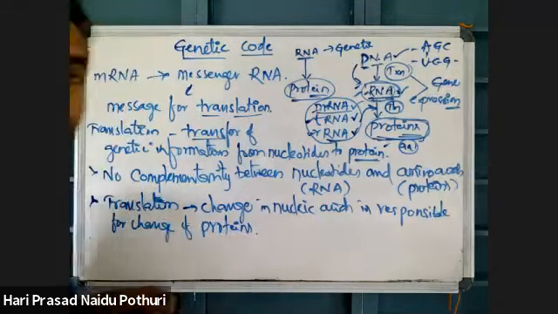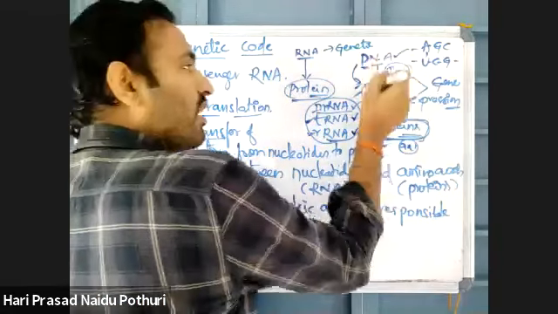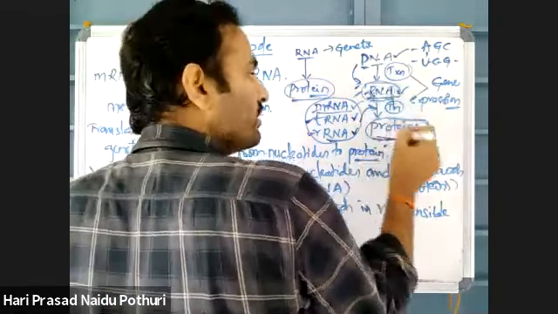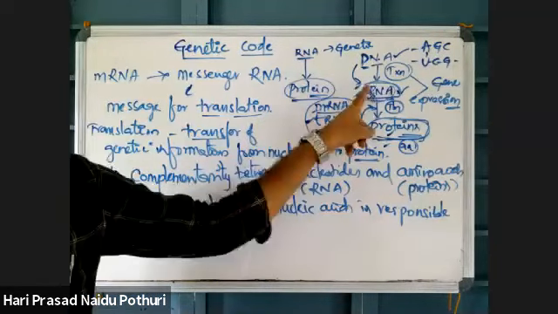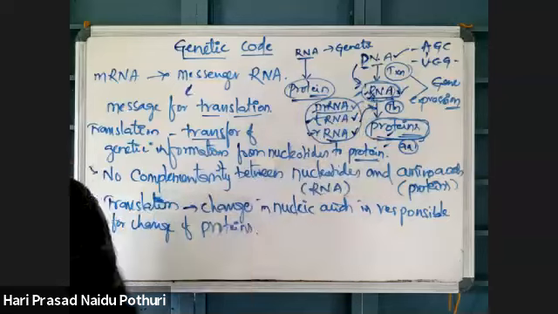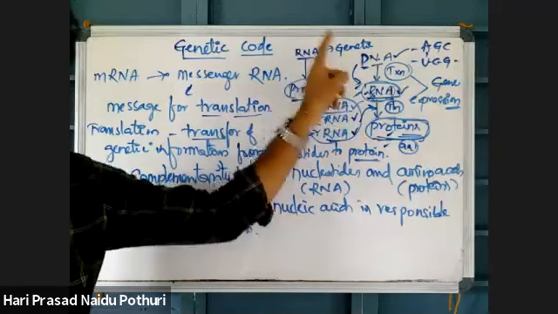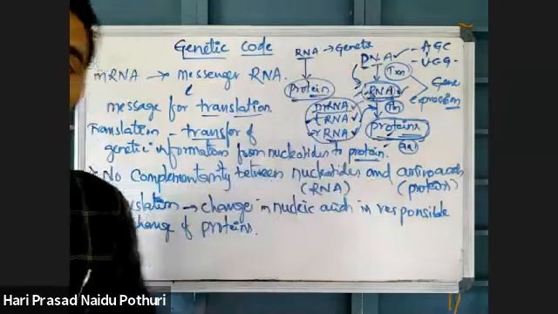One DNA is there, one RNA is there. When this RNA is there, there is a protein. But if we change that DNA or RNA, there is a change in the protein.